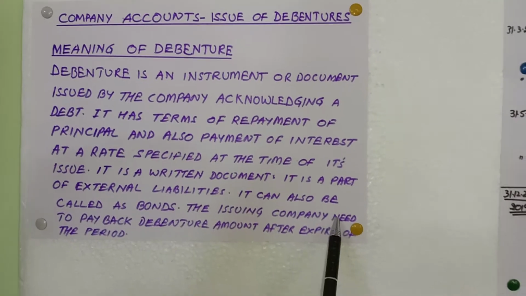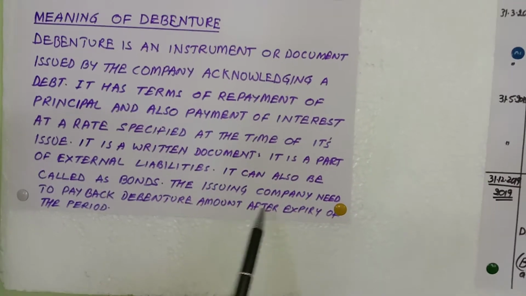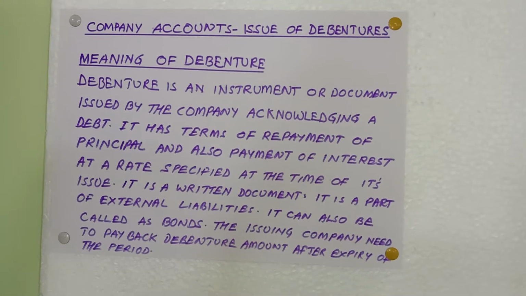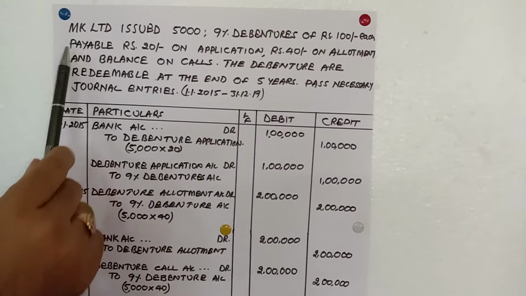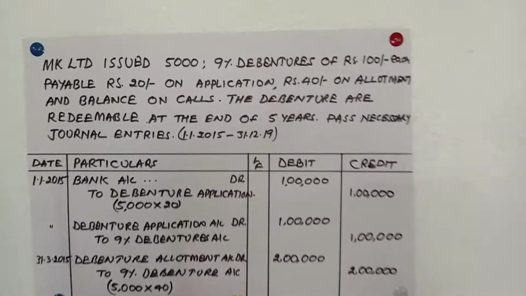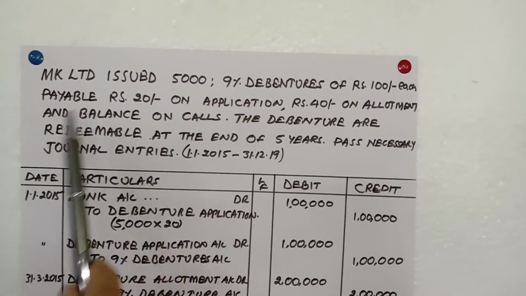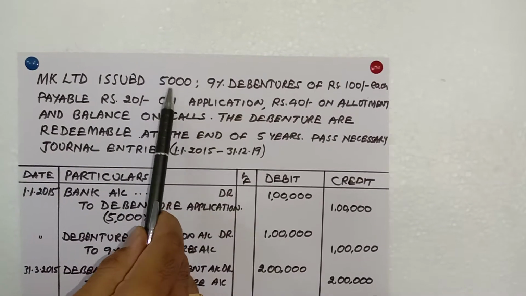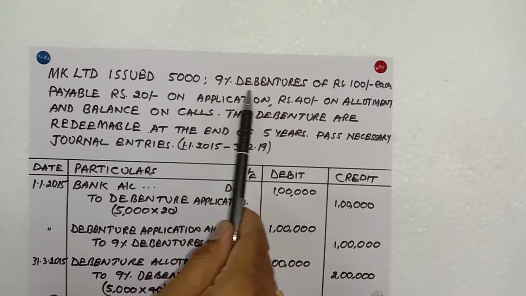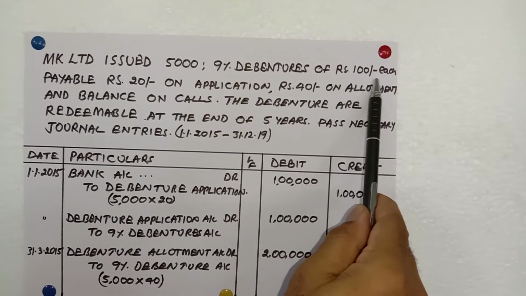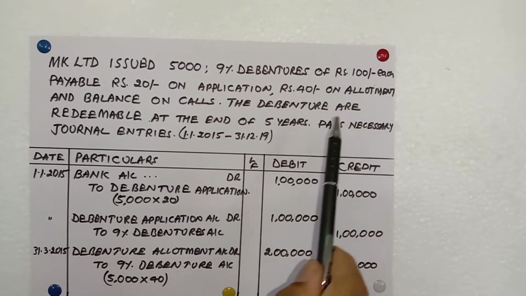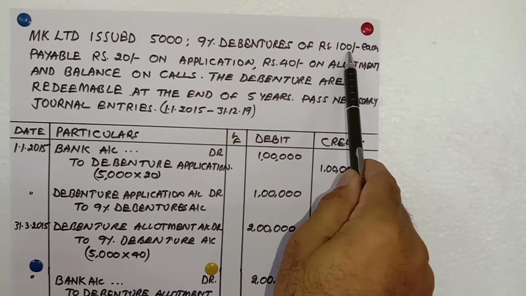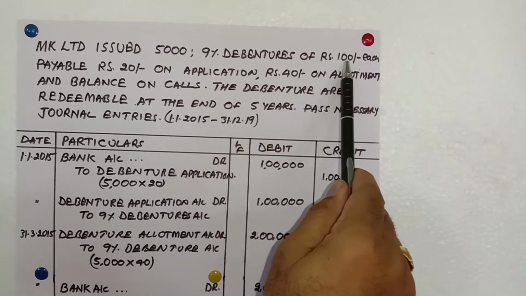So after a certain period of time, they have to repay the debenture money back to the debenture holder. This can be seen with the help of one example. So I have made one example here. MK Limited issued 5,000 9% debentures of rupees 100. The cost of most debentures will be 100 rupees, or multiples of tens or multiples of 100. This is called face value.